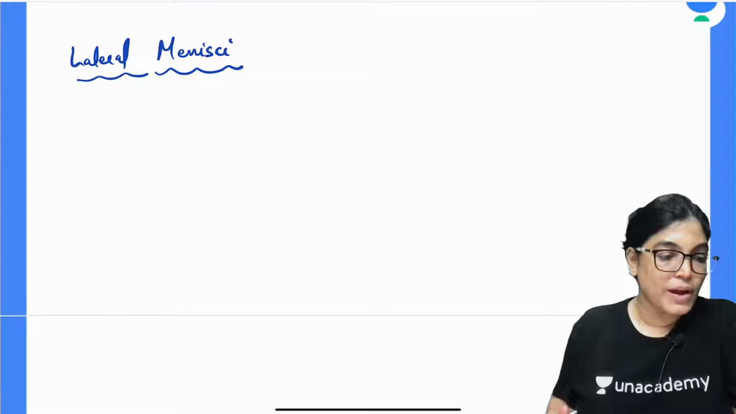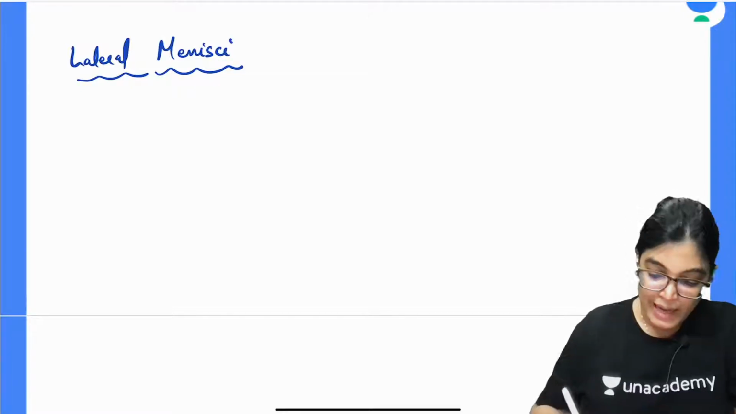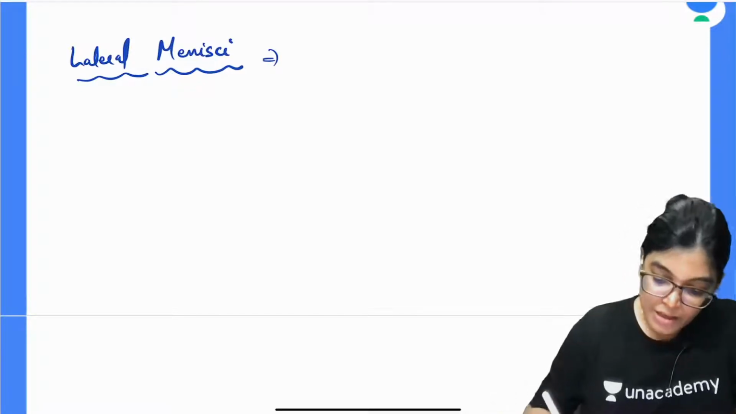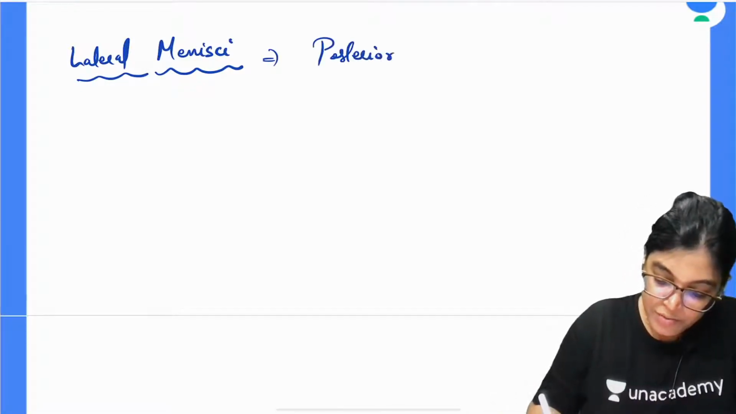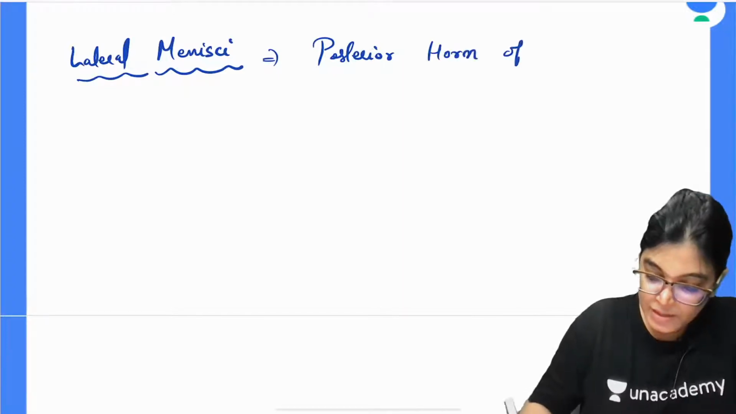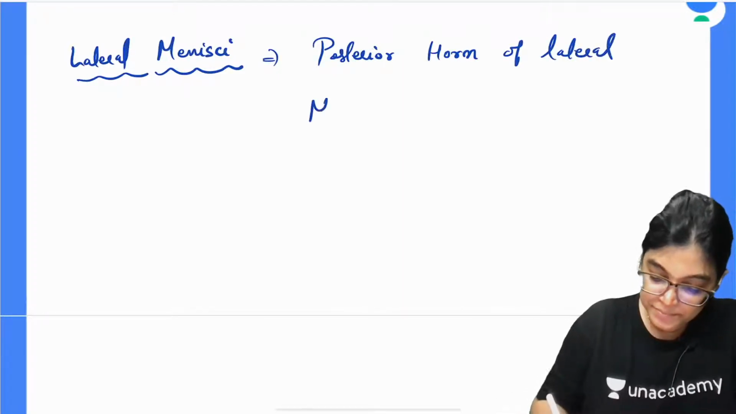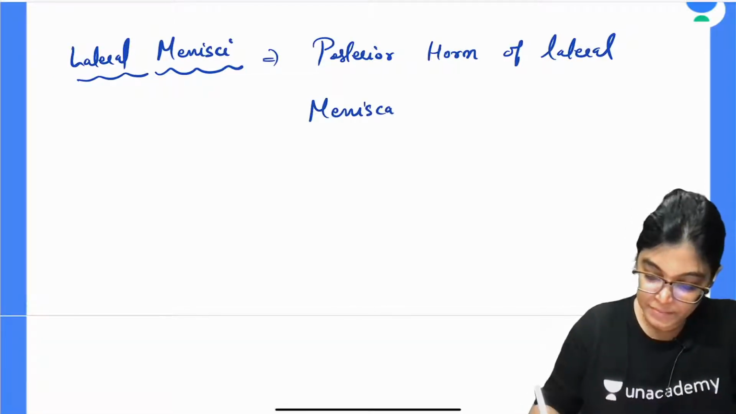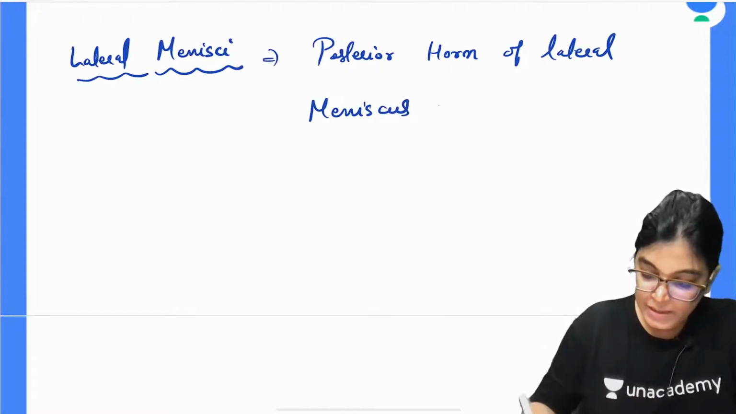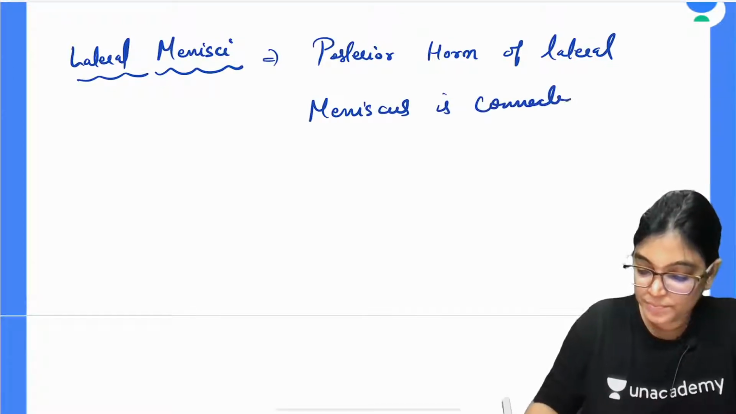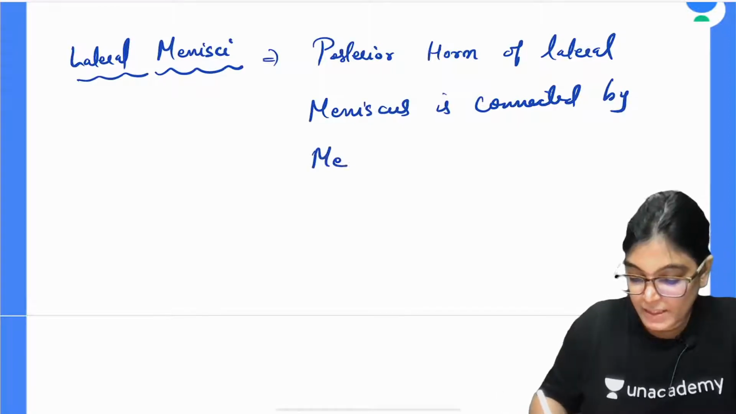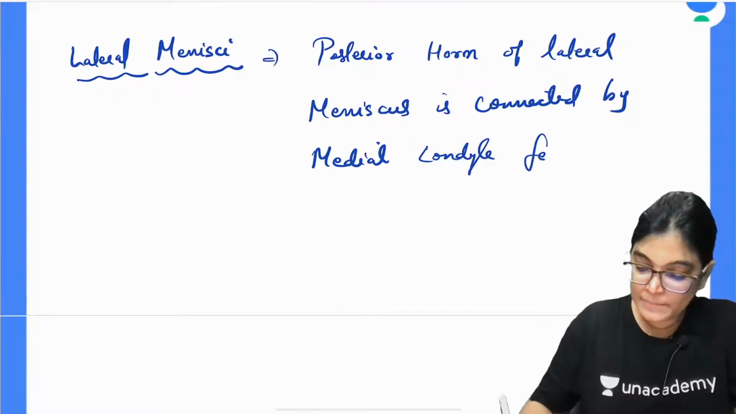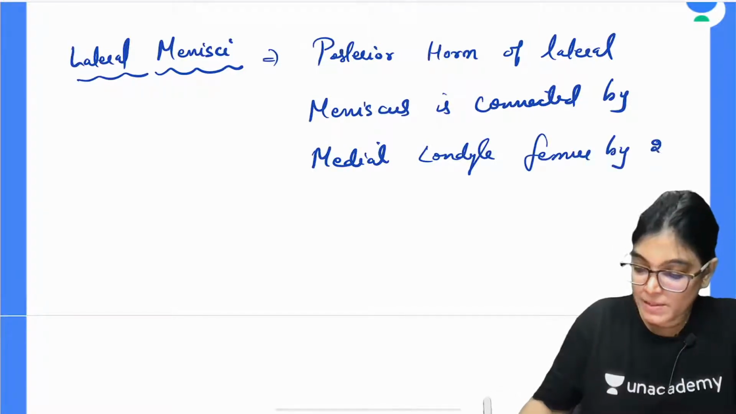I am talking about the lateral menisci. One of the important points about the lateral menisci is that the posterior horn of the lateral meniscus is connected to the medial condyle of femur by two ligaments.